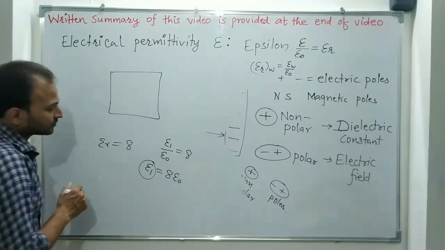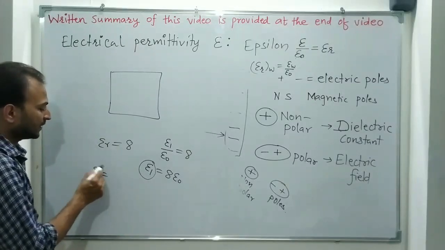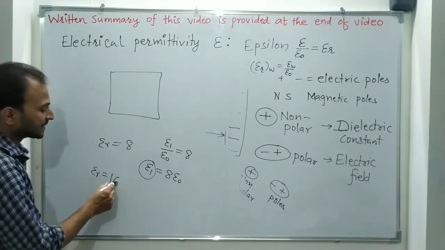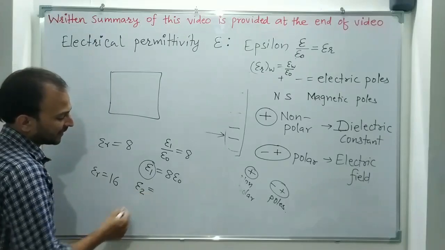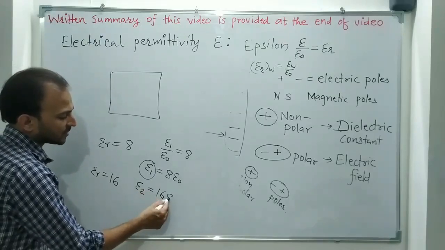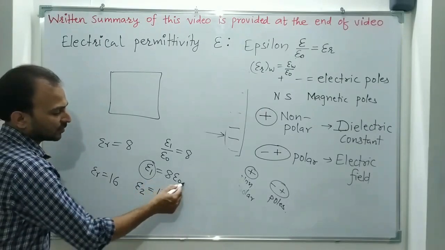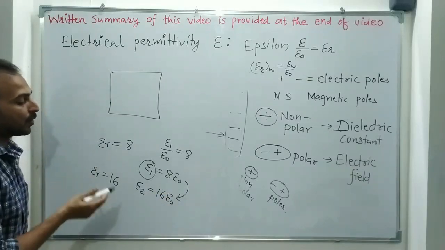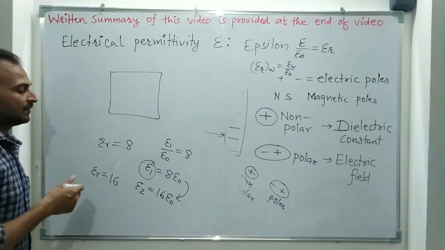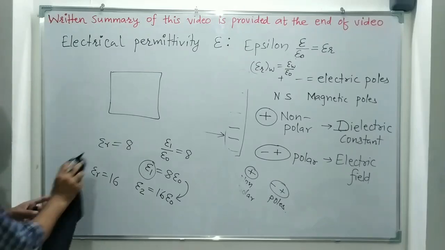Okay. Now we have another medium whose relative electrical permittivity is 16. That means its electrical permittivity will be 16 times that of vacuum. So 8, 16, 2 times. That means the second medium will oppose the electric field with double strength to the external electric field.